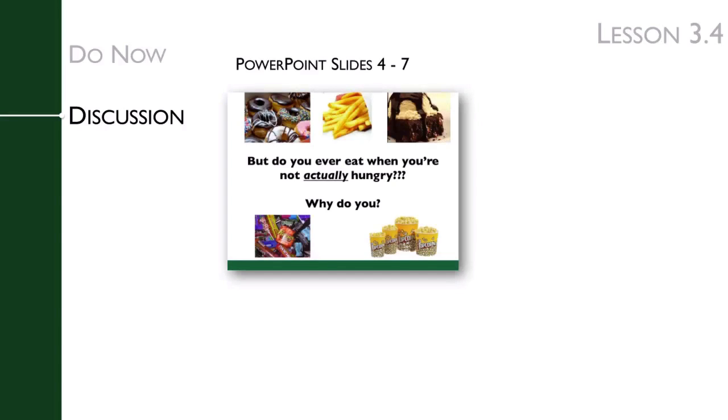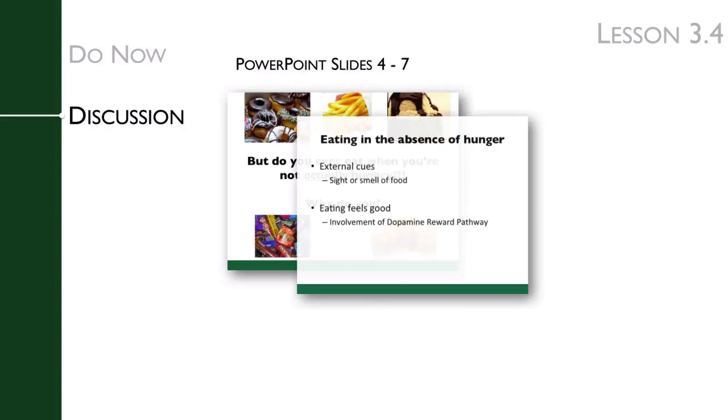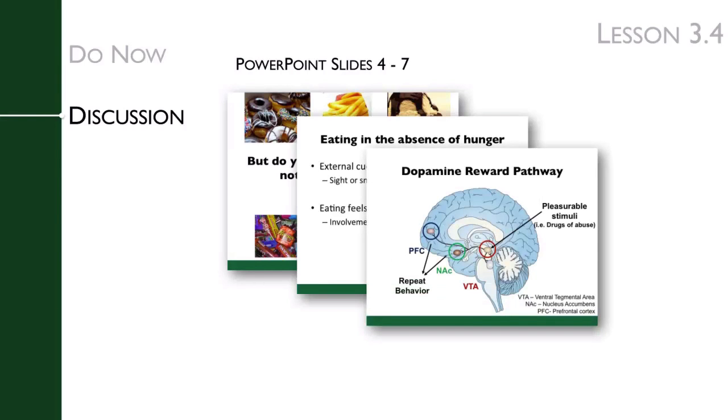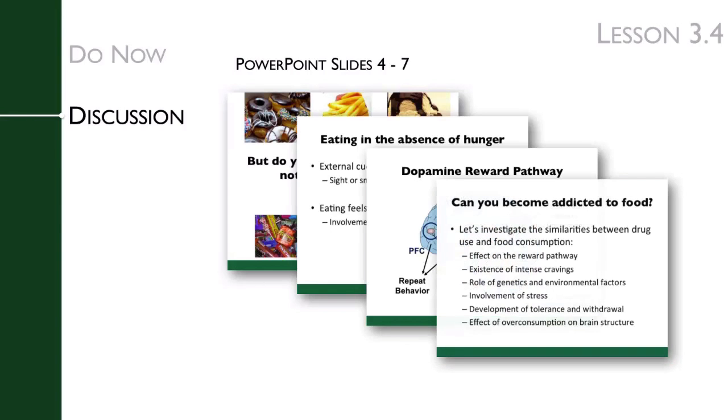After reviewing the hormones that we learned about in Lesson 3.3, you will ask your students why they may feel hungry even if they have no physiological need for more calories or nutrients. There are external cues, like seeing or smelling food, that make us feel hungry. The cause of this is because food makes us feel good, and we have the dopamine reward pathway to thank for this. After you teach about the dopamine reward pathway, students should be able to find similarities between drugs of abuse and food consumption.